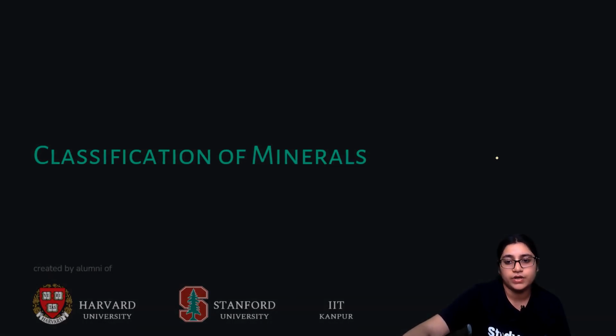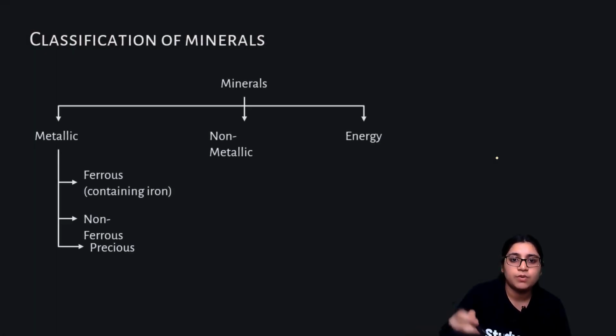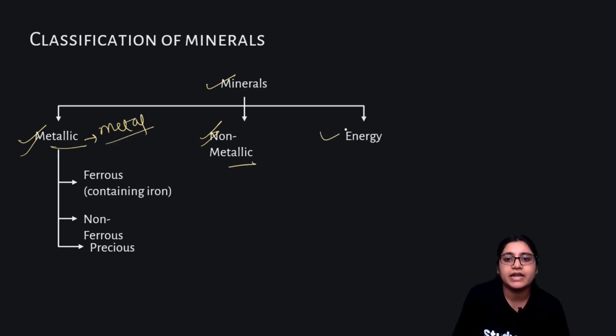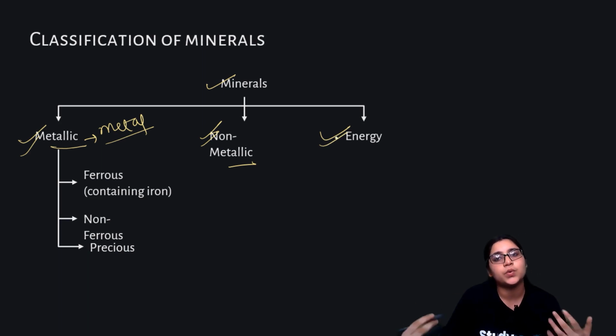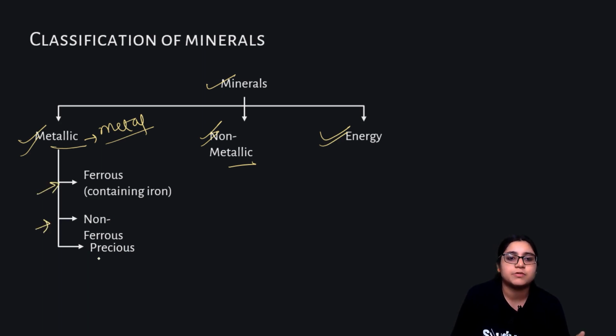Classification of minerals is what we are going to study now. Minerals are classified into metallic, non-metallic, and energy. Metallic, as the name suggests, have metals. Non-metallic means absence of metals. Energy we are going to do in later videos, but today we are going to discuss ferrous and non-ferrous, precious.